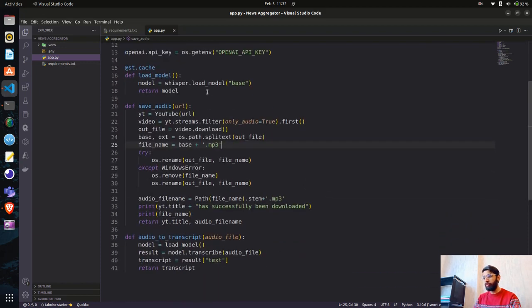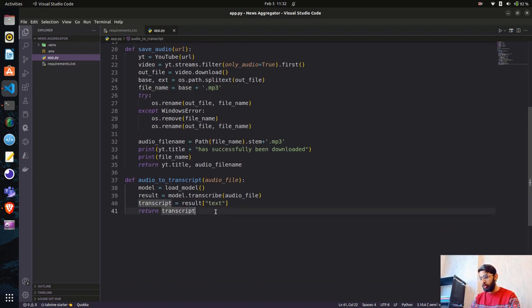What we did: we first wrote a function that will load the model from Whisper, and then save audio, which will download the audio from the YouTube URL and save it in your directory. Then we'll take that audio file and pass it to this audio to transcript function where we are using Whisper.